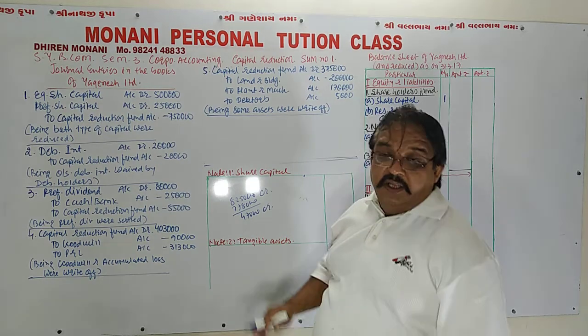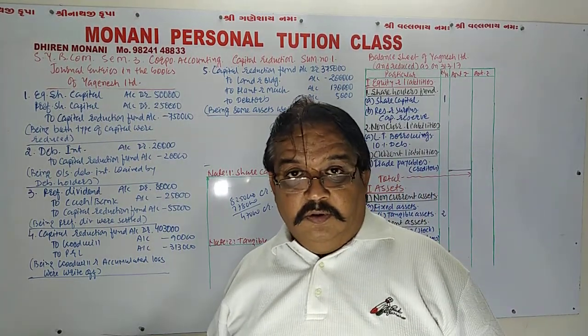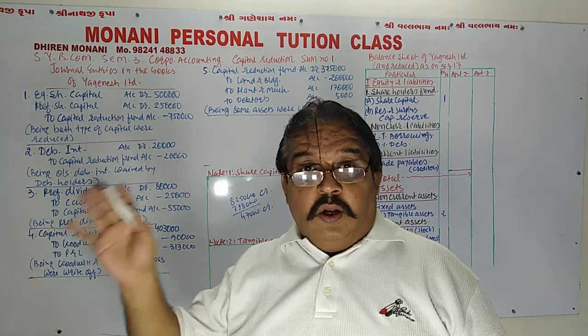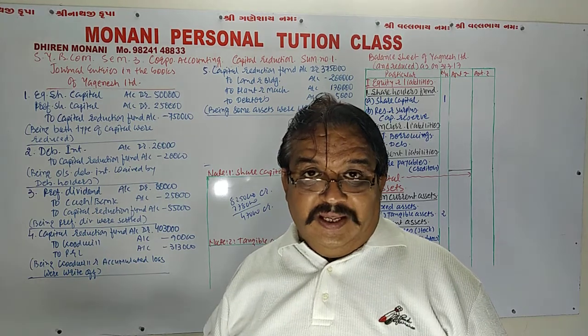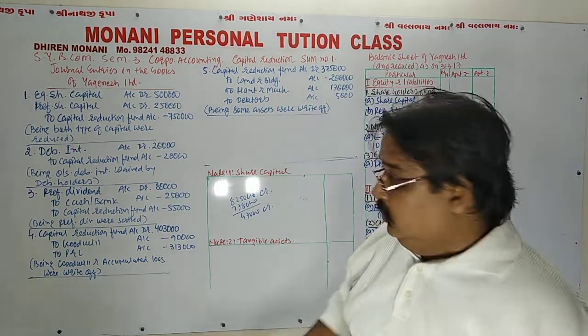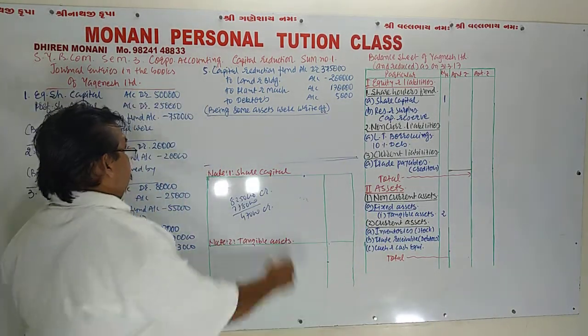Credit balance. And this credit balance of the capital reduction fund account should be transferred to the capital reserve account as a net capital benefit of the company. So the balance of the CRF account is always transferred to the CR account.